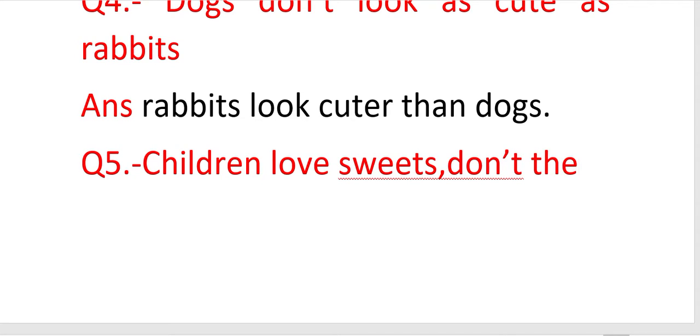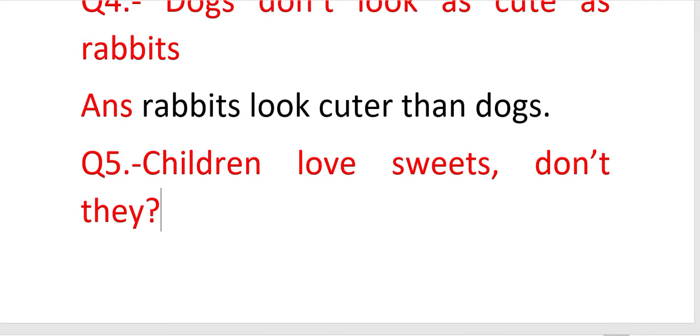And for children, the best pronoun we have is they. So they will replace children, and don't is the perfect helping verb for this part. And we will place a question mark here. So children love sweets, don't they? Right? Children love sweets, don't they?